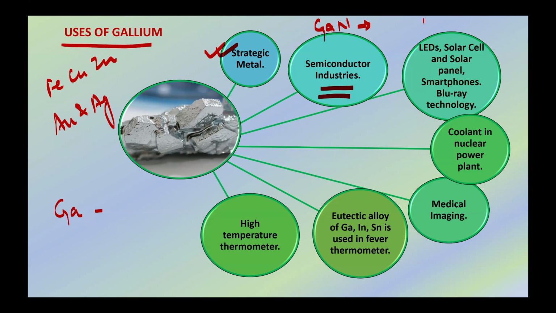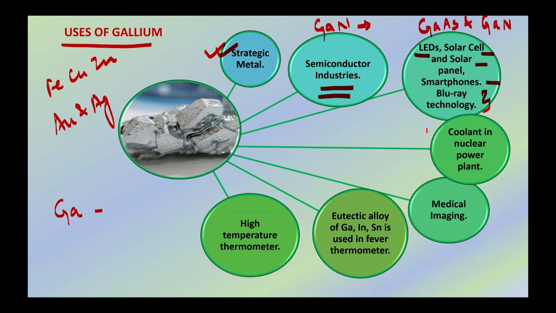The two alloys of gallium, that is gallium arsenide and gallium nitride, which we just discussed, are a boon to today's world and are used increasingly in the production of LEDs, solar cells, solar panels, smartphones, and Blu-ray technology. So you can see that the areas of application of gallium are all related to modern technologies.